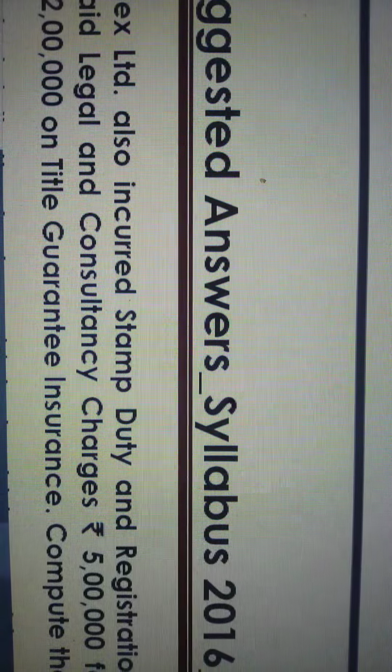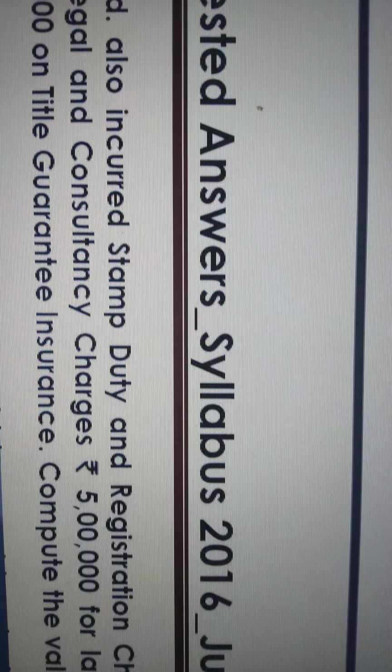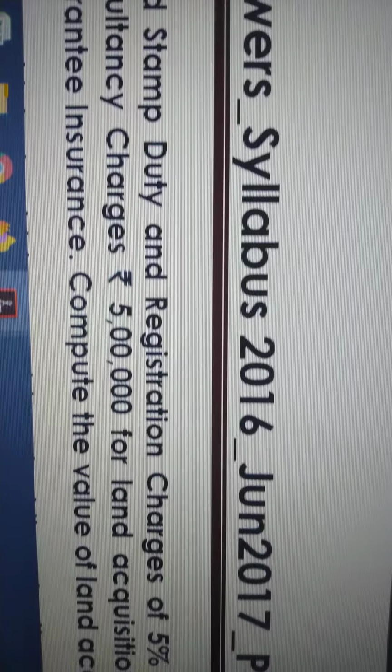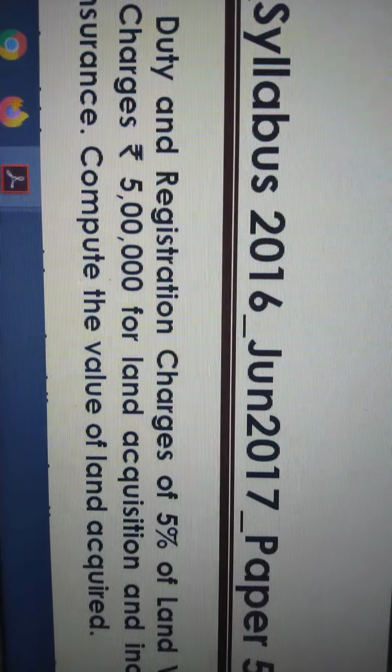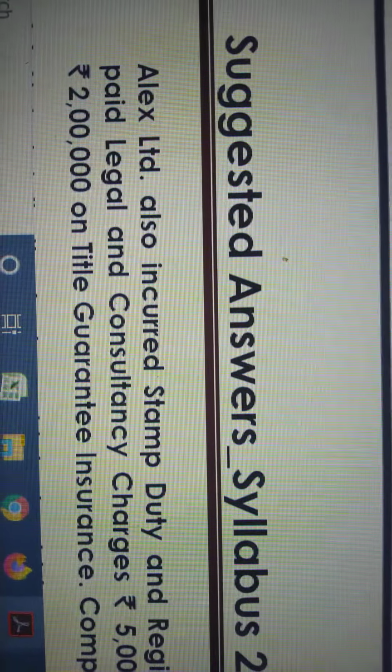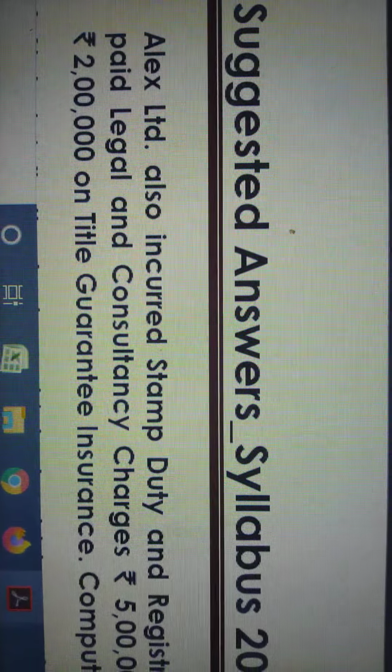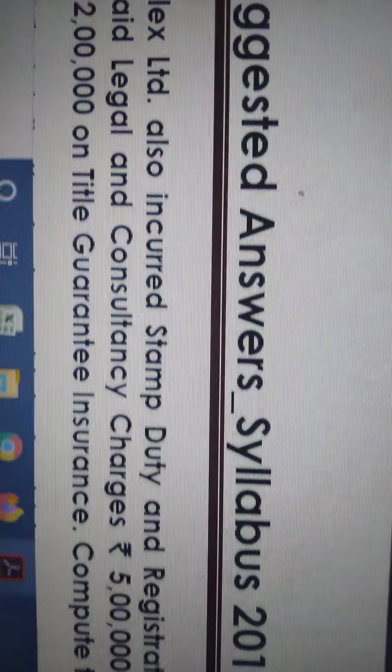They also paid legal and consultancy charges, a professional fee of 5 lakh rupees for land acquisition. Without this consultancy fee, they cannot buy this land. And they incurred 2 lakh for title guarantee insurance on the property document.